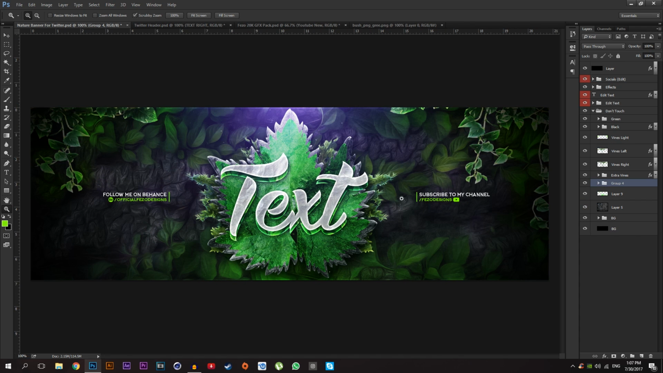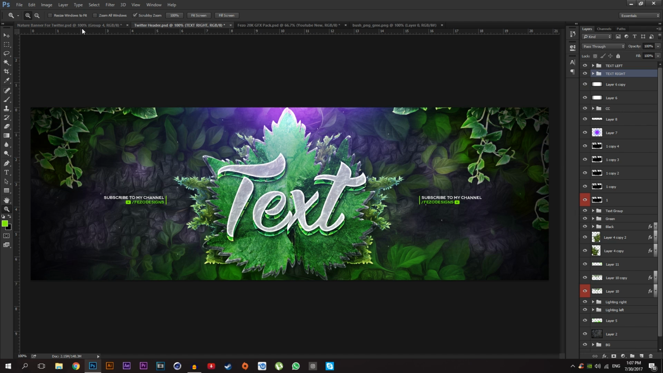Let me check if I forget anything. We're adding the lights, text, color and everything else. Okay, so one thing I forgot to add to this banner, it's not included in the template, it's the field blur effects. It gives the nice blur effect to your banner and it seems more realistic than this one.